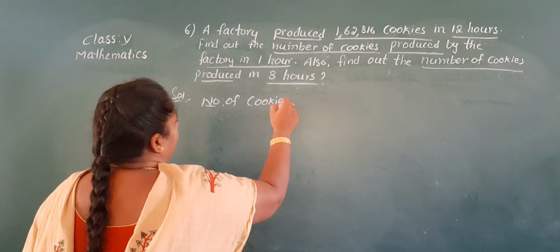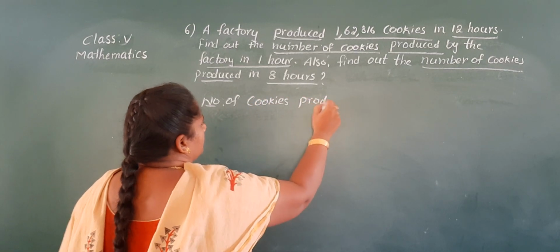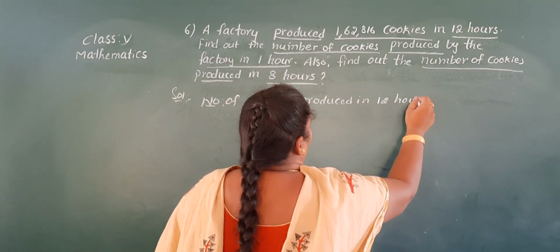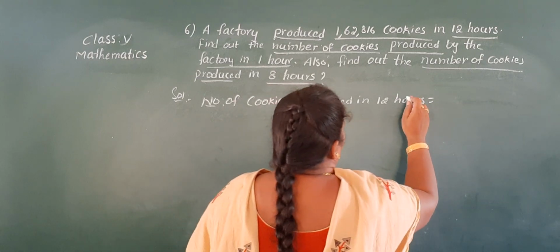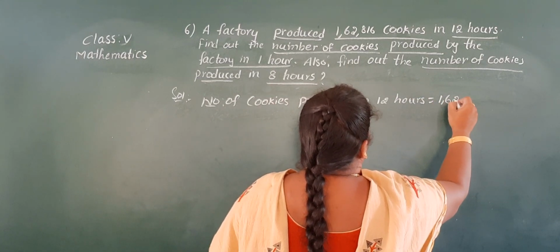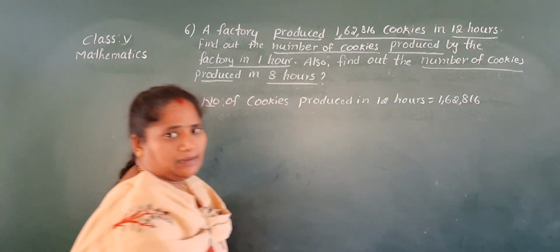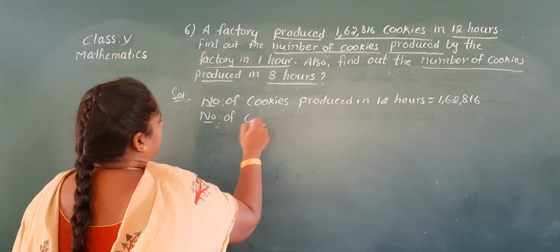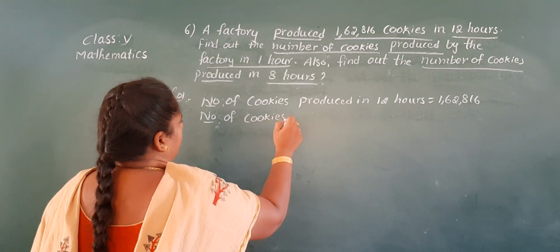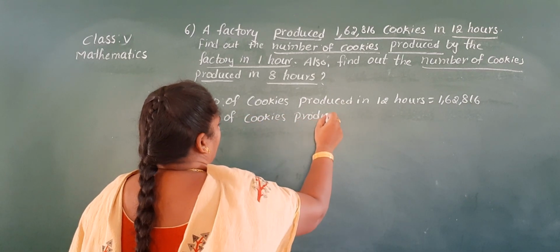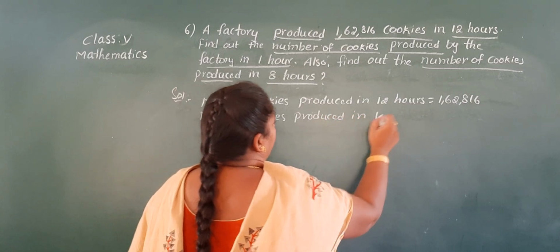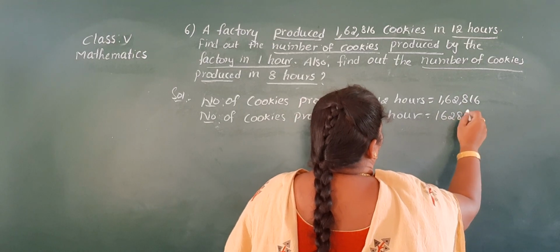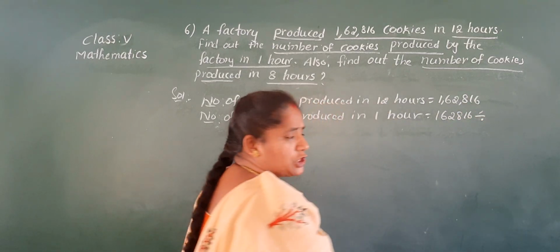How many cookies produced? 1,62,816. Now, number of cookies produced in 1 hour. So here we do division, divided by 12.